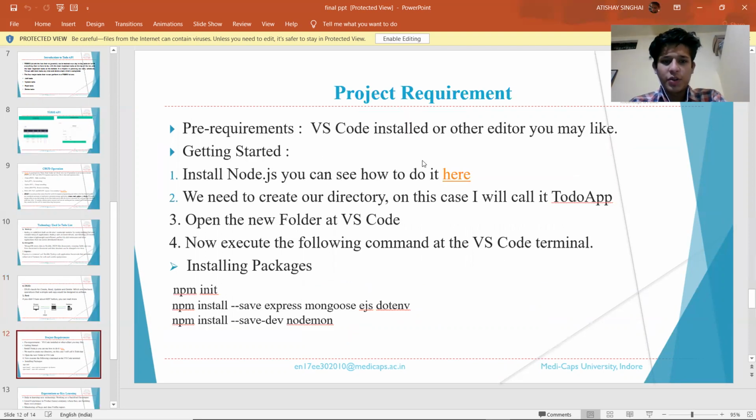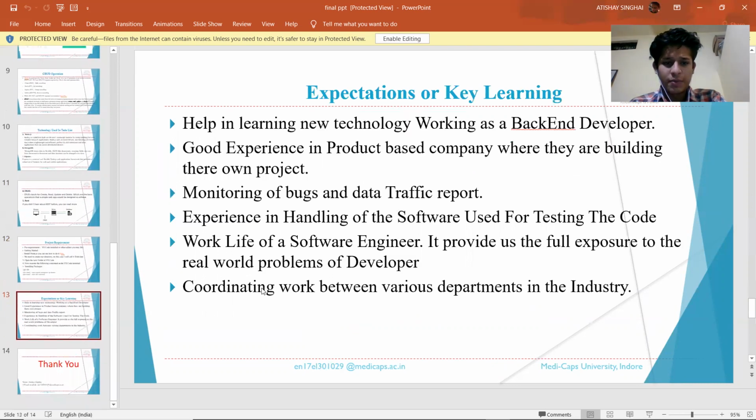And our project requirements are VS Code, and we have to install Node.js, and for installing packages, npm init, and whatever packages are required, we can install accordingly.